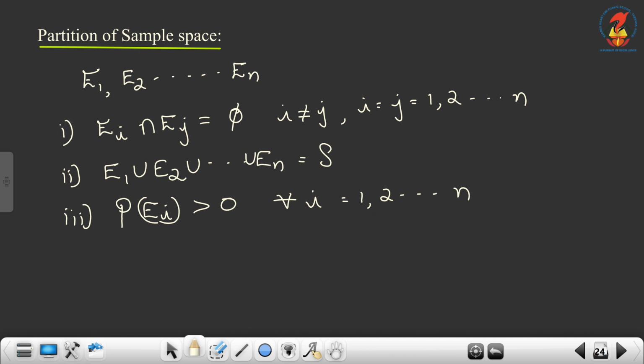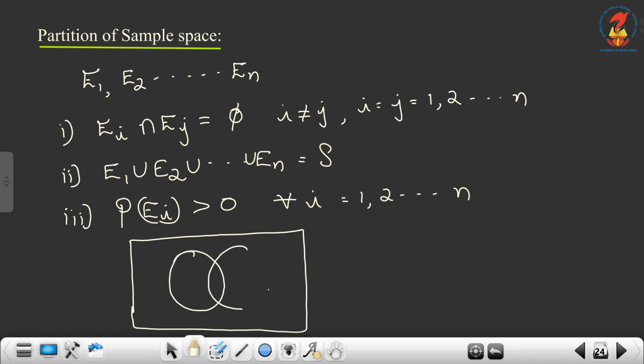For example, we already discussed this Venn diagram E and F for independent events E and F. This portion is E intersection F and this one is E intersection F complement, E complement intersection F, and this outside the circle, that is E complement intersection F complement.